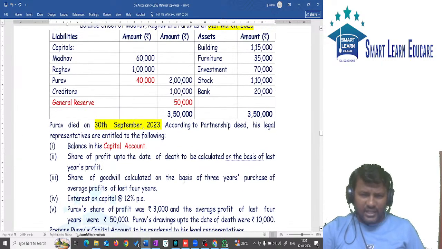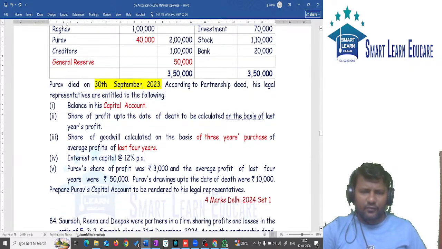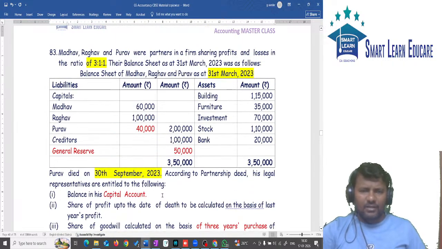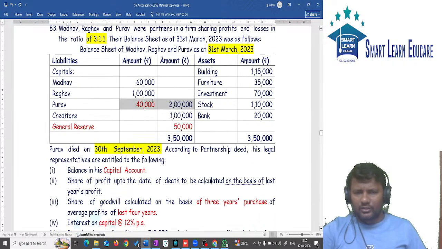Next, share of goodwill is calculated. Goodwill is calculated on the basis of 3 years purchase of average profit of last 4 years. So the average profit of the last 4 years is to be taken. How many years of purchase? 3 years of purchase. And how many years' profit is to be taken? 4 years' profit. Interest on capital is 12%. In the last sum it was 8%, here it is 12%.